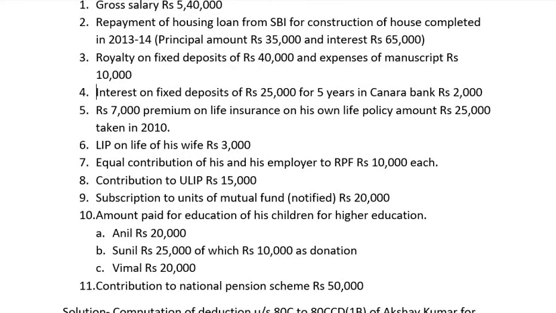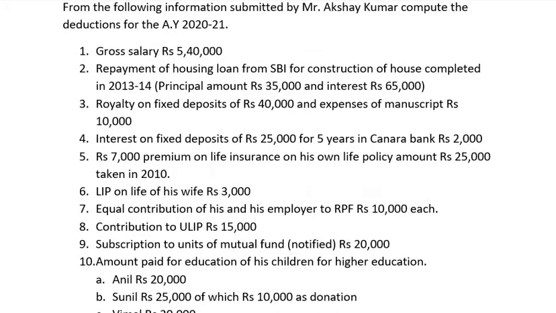What comes first when we are solving the sum? Any amount that is contributed in recognized provident fund or statutory provident fund, public provident fund, superannuation fund, etc. Though the first point in the question is repayment of housing loan, when we are solving the sum, first we have to consider the contributions made in provident funds, then LIC, and sequence-wise we have to solve the sum as we have learned the rules.